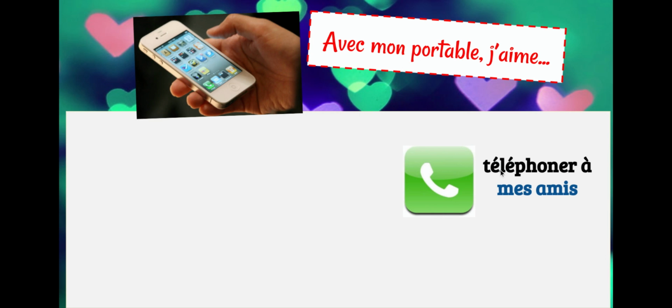So anytime that we see a letter that has an accent aigu on it, that accent that points upwards, it makes that A sound. Like you see your friends in the hallway and you're like, A. Next, when we have a verb or a word that ends in ER, it's going to make that A sound too. So we have téléphoner. So we make that A sound quite a bit in this word. So téléphoner à mes amis. Mes amis, we learned last chapter, we know means my friends. So téléphoner à mes amis. Looking at this word, what do you think téléphoner might mean?